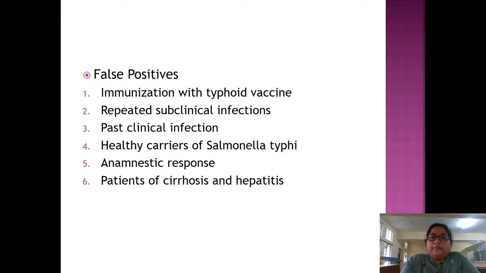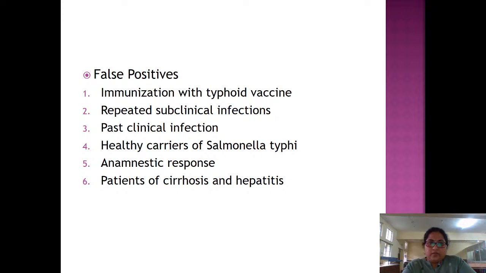What does the word subclinical mean? That means the patient has not presented with symptoms or signs as expected. It was subclinical. The patient's immunity was good enough to produce the antibodies and limit the infection. So if repeated subclinical infections are there, antibodies are also already present, so the test might be positive. Past clinical infection: we also know that antibodies don't disappear in one day, and there might be a memory also. So past clinical infection will produce a false positive.